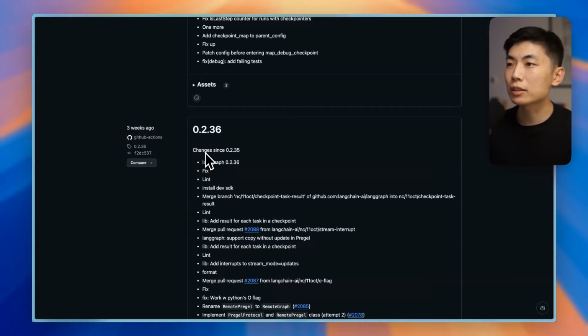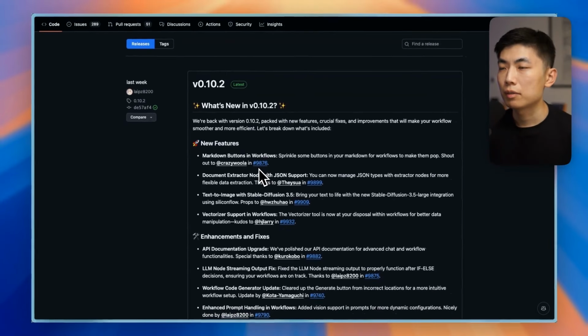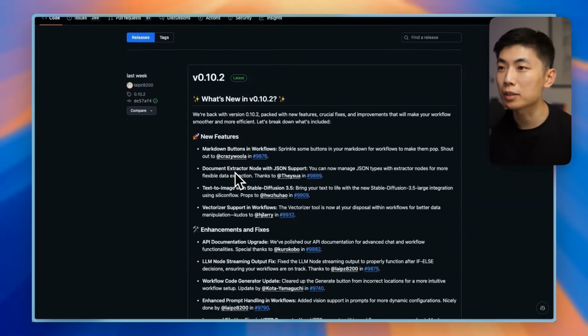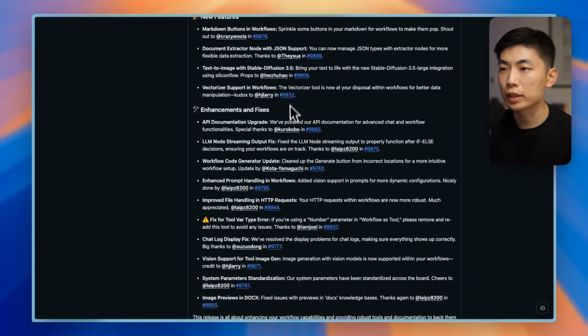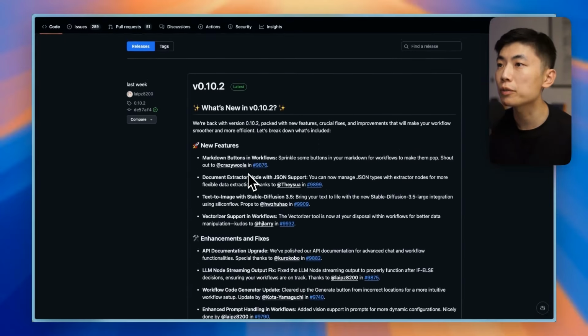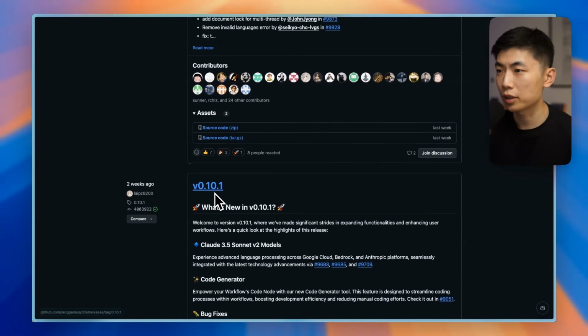If we go back looking at the Dify's case, releases, and okay, they do have much better structured release notes split into features and enhancements. And always appreciate a good bit of emoji, don't we? New features with linked PRs, a ton of fixes. So this one was from just last week, 0.102. Wow, there's a lot that gets released.